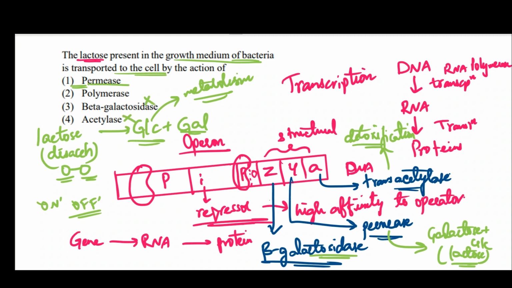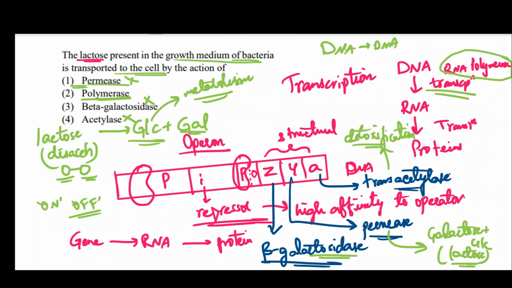Acetylase? No. And polymerase. Polymerase role is to add units to form a polymer. For example, DNA gets converted into RNA. Here, this process is called transcription and it is catalyzed by the enzyme RNA polymerase. It helps in adding the nucleotides. DNA polymerase is an enzyme which helps in replication of DNA, right? So even polymerase is not the right option.